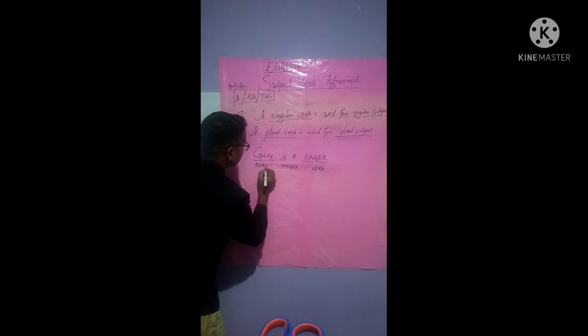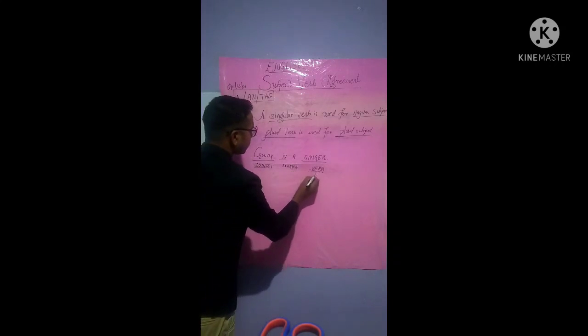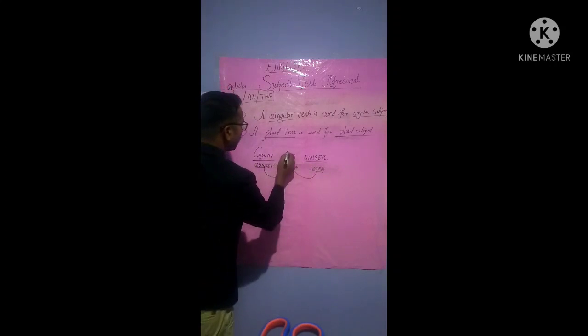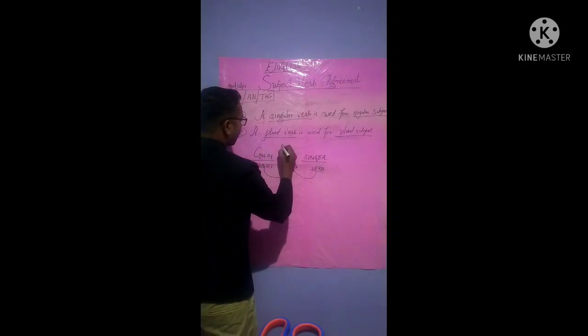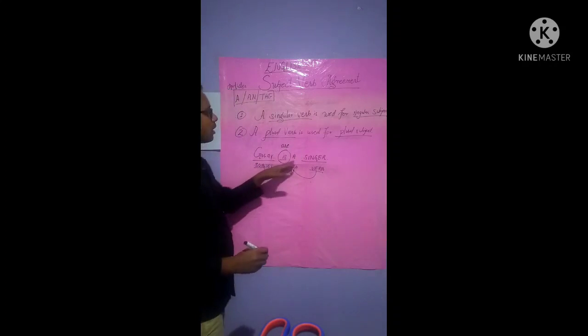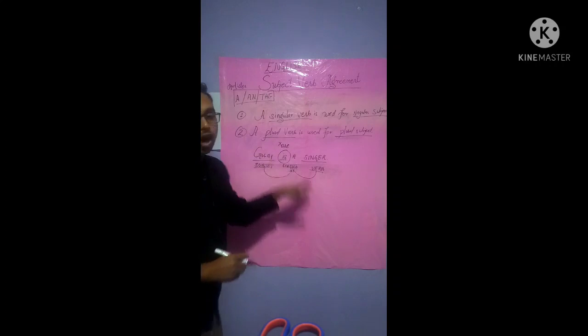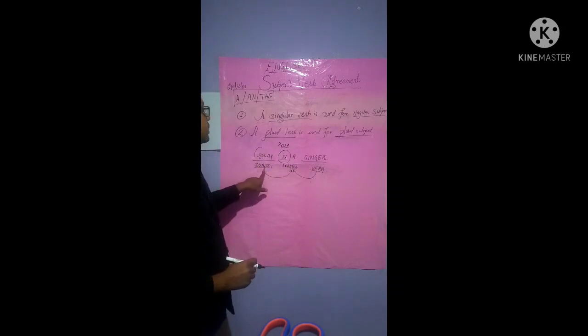See here, subject and verb give an agreement here as Gole is a singer. Now, what is Gole? Gole is a singer. Now, if I write Gole are a singer, then it will be wrong, isn't it? It will be wrong because Gole is a single person, a singular noun, or singular subject, we can say.